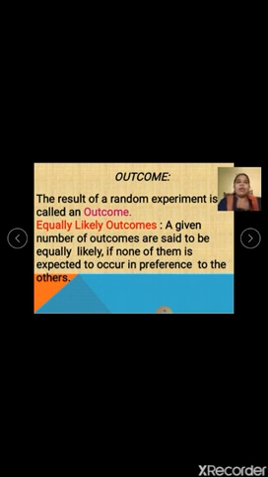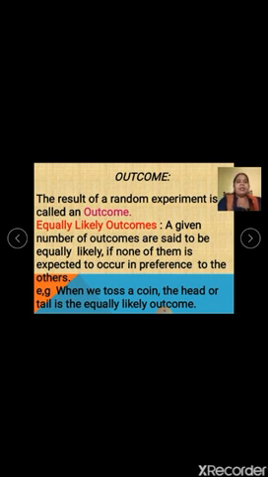Like a given number of outcomes are said to be equally likely if none of them is expected to occur in preference to the others. This is what I was telling you, that if you toss a coin, it should not be head always or tail always. Both should have equal possibilities. Okay? So, for example, when we toss a coin, the head or tail is equally likely outcome. I hope you understood this second new term, that is outcome.